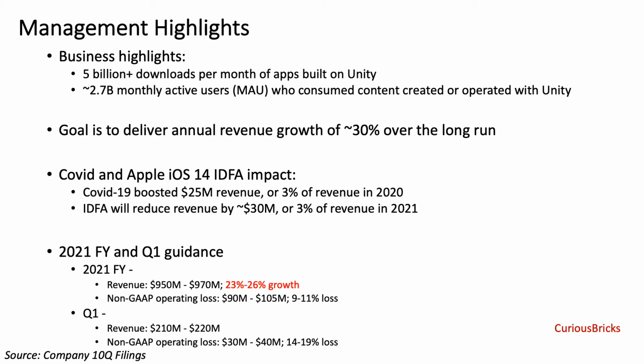Lastly, the management provided the guidance of both fiscal year 2021 and Q1. For fiscal year 2021, revenue is expected in the range of $950 million to $970 million, or 23 to 26% growth, and non-GAAP operating loss is expected at $90 to $105 million, or 9 to 11% of total revenue.